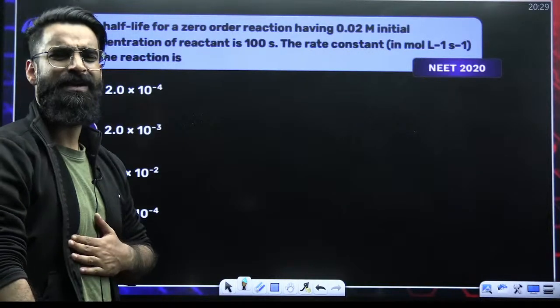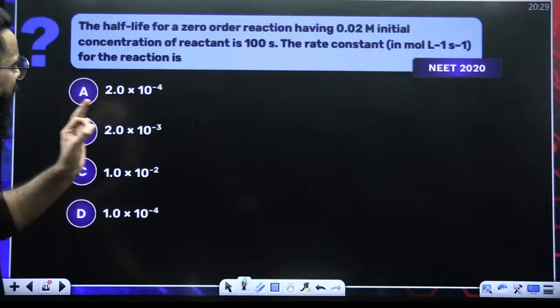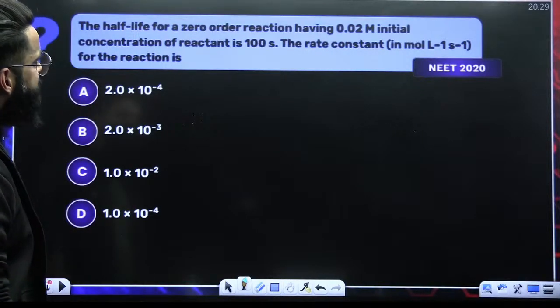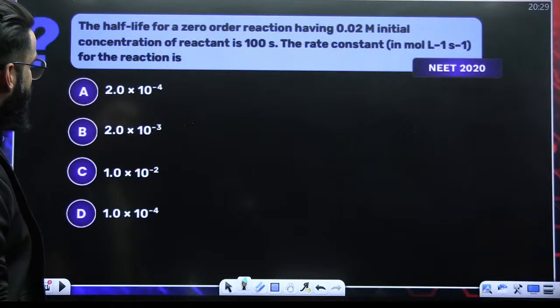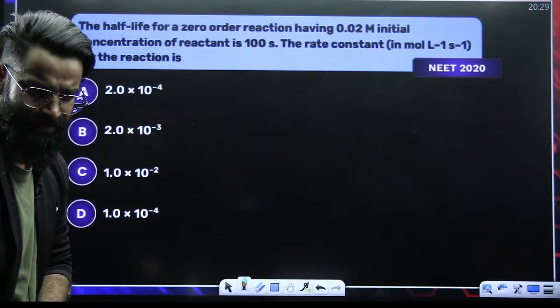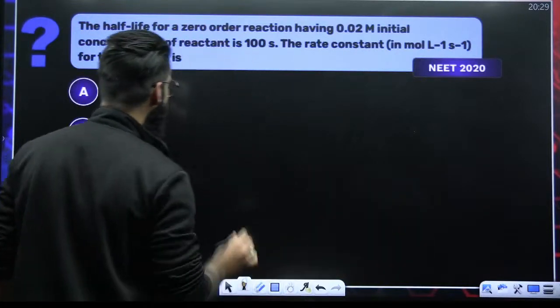The question was asked in your NEET 2020. Look at this question. The half-life of the zero-order reaction having 0.02 molar initial concentration of reactant is 100 seconds. Rate constant for the reaction is. As per the question, we have got a zero-order reaction.